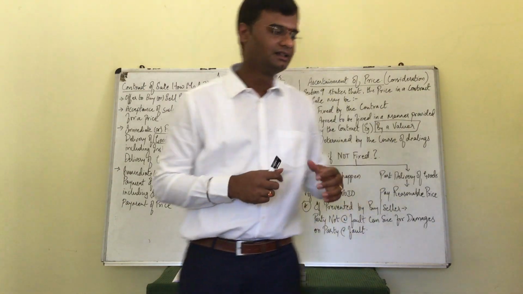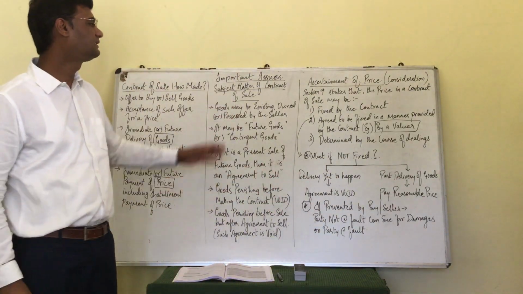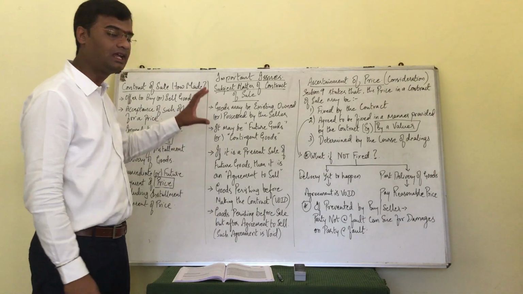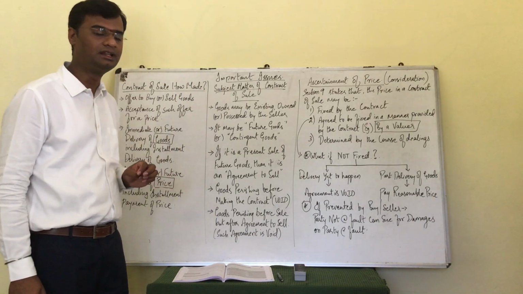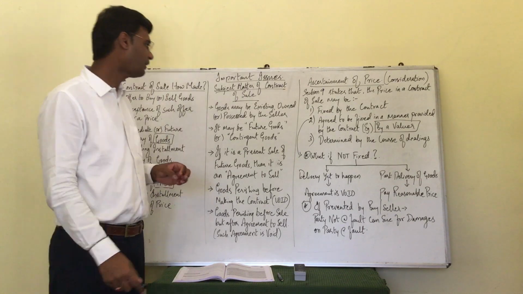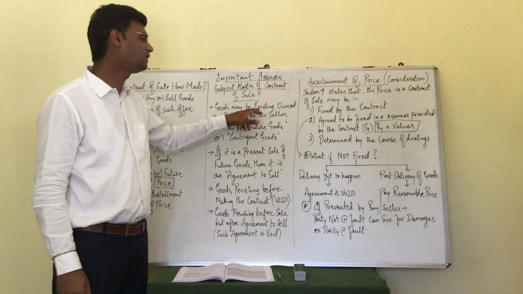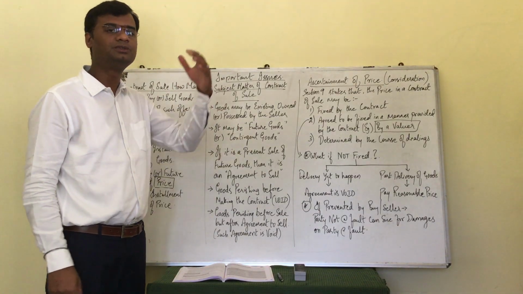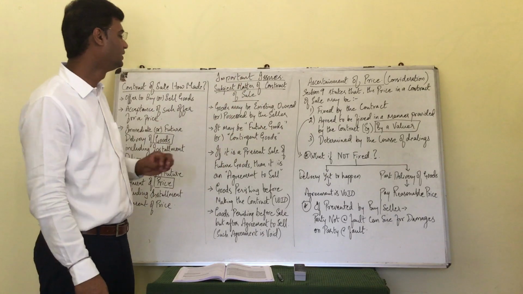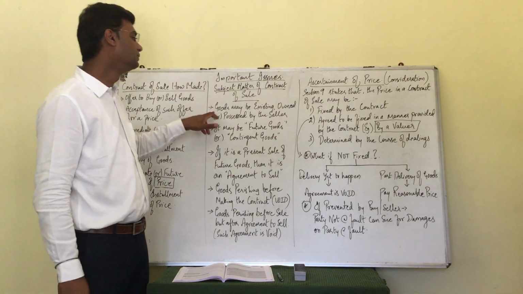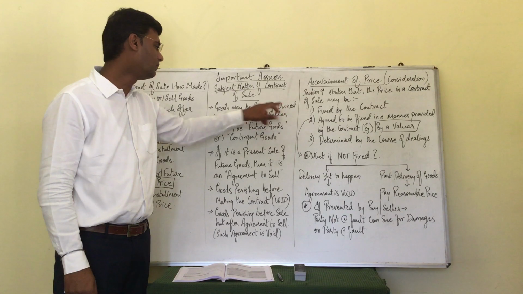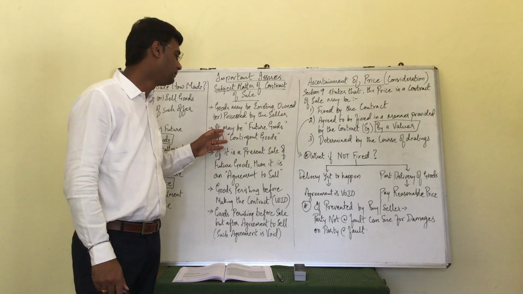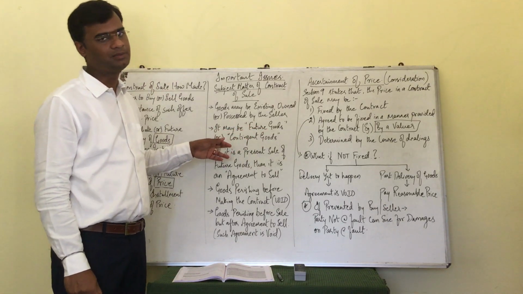The next topic that we will be discussing is subject matter of sale. What is the subject matter of sale? What are the important points that are to be given in the exams by the students? Goods must be existing goods, which we have already covered in types of goods, that is existing, specific goods, ascertained goods, unascertained goods, future goods. So goods must be existing goods which is owned or possessed by the seller. This is a precondition. Then it may be future goods or it may be contingent goods.